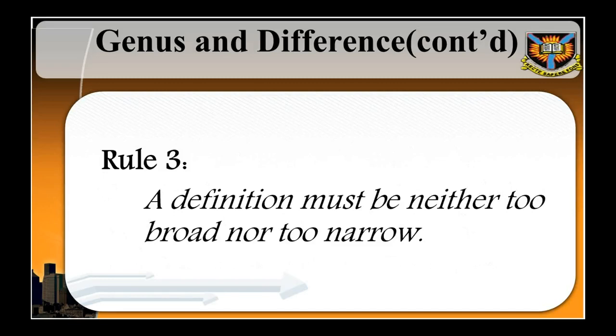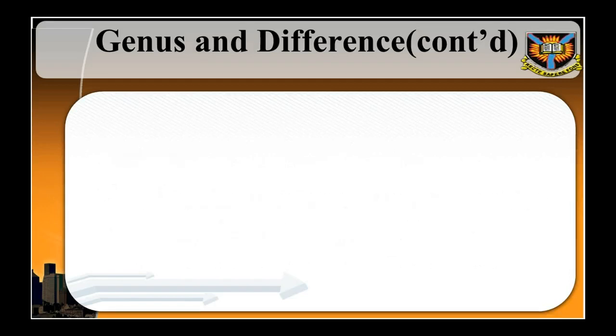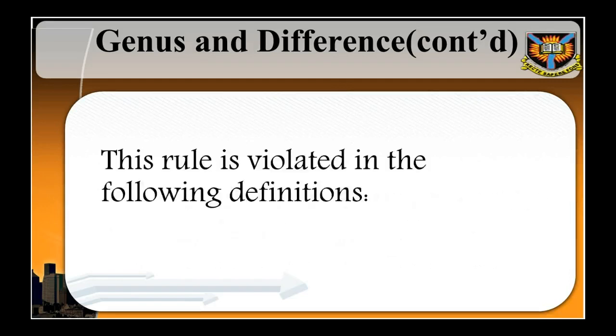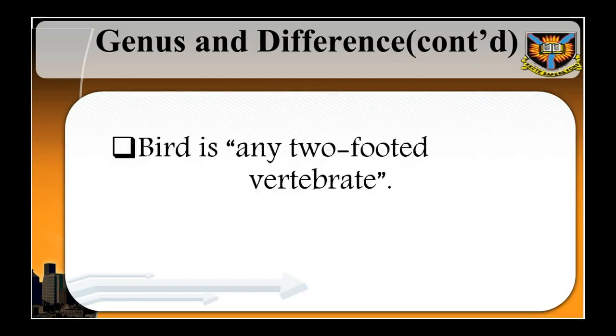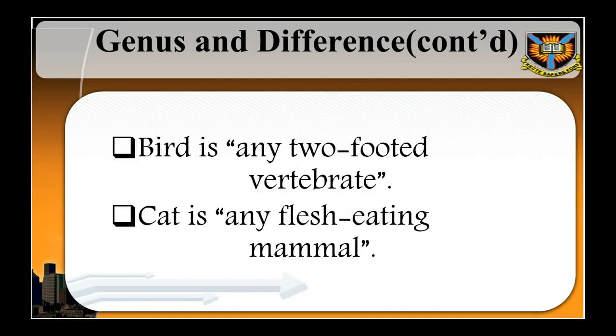Copi et al., 2006, page 454. What this suggests is that the definition ought to be precise in order not to confuse people about the information it is trying to convey. This rule is violated in the following definitions. 1. Bird is any two-footed vertebrate. 2. Cat is any flesh-eating mammal.